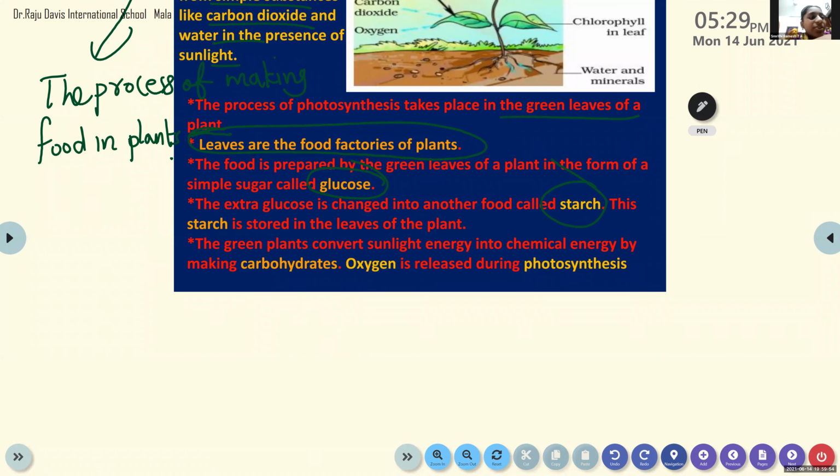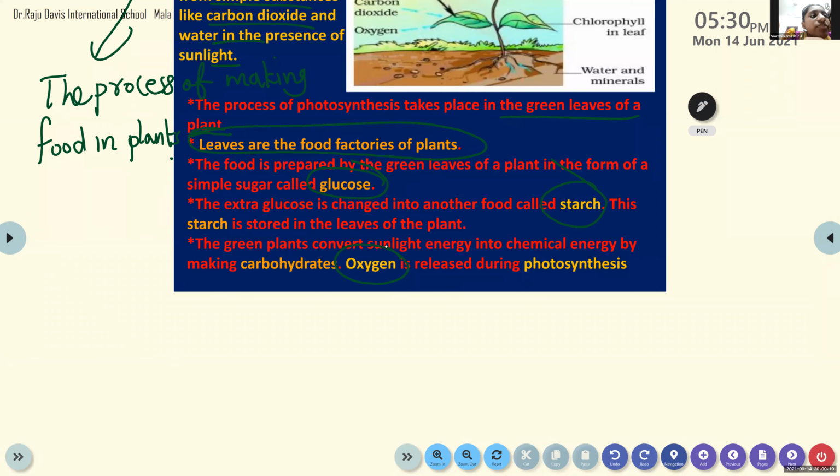The last MCQ, you get it. What thing is released during photosynthesis? Oxygen. So these are the things of photosynthesis. We are only learning what is happening. First, the process of photosynthesis takes place in which part?